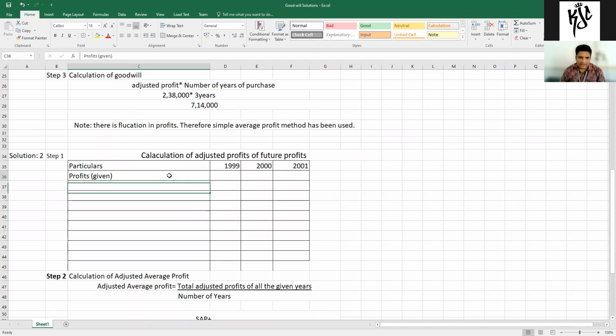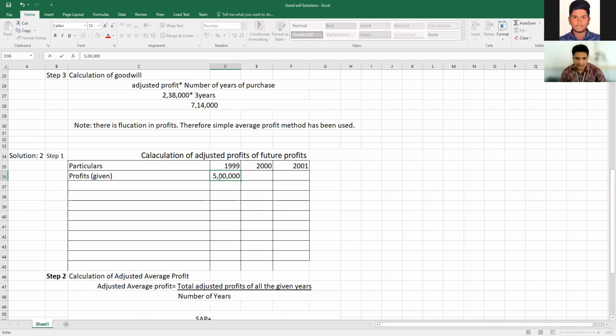So clear contents. Okay. We need to take down the heading: calculation of adjusted profit or future profits. Provide 4 columns: particulars, 1999, 2000, 2001. Under that, profits given in the question. What is the profit amount given in the question? 5 lakhs. Then 6 lakhs. And the last year amount is 5 lakh 40,000.